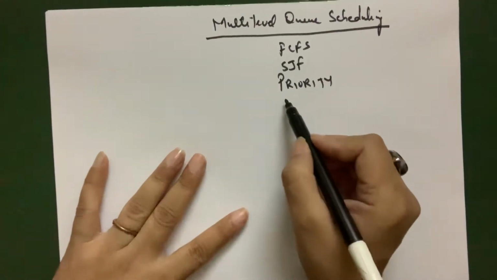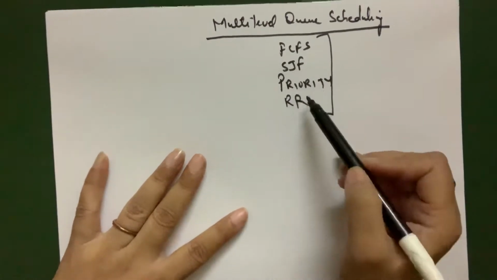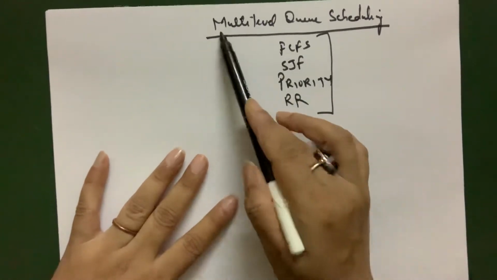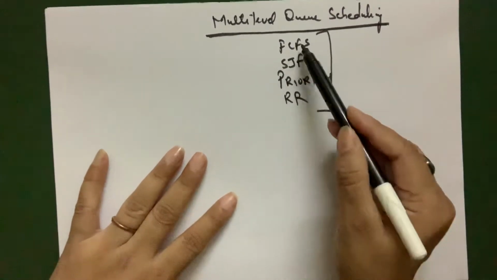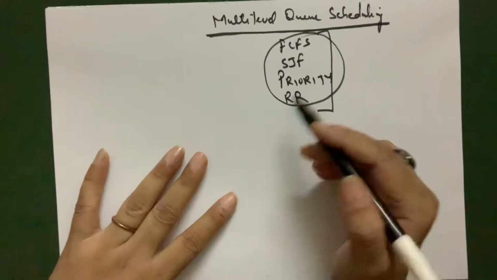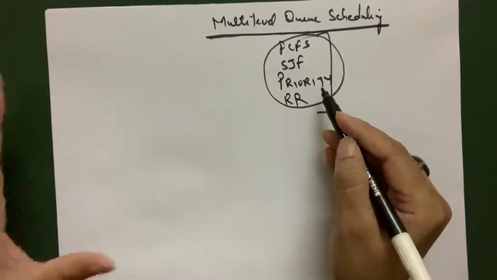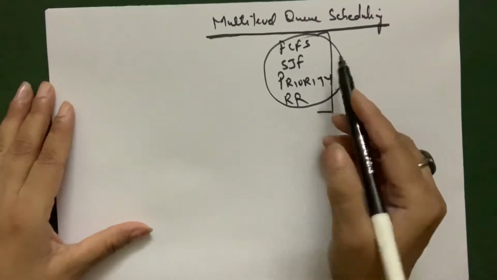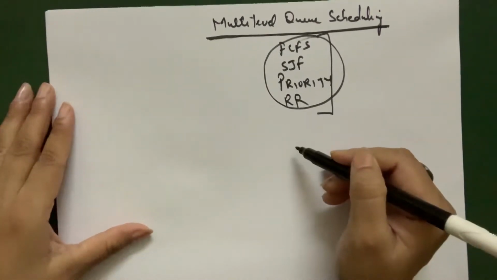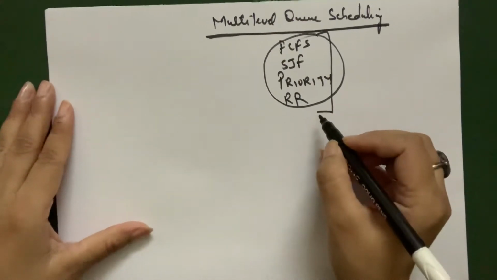and round robin. Hope you must be clear about the concept of these algorithms, because the multi-level queue scheduling uses these type of algorithms. So the concept for these algorithms should be clear. If in case you have any doubt, you can check in my previous videos for these algorithms, which are already being described in the description box.